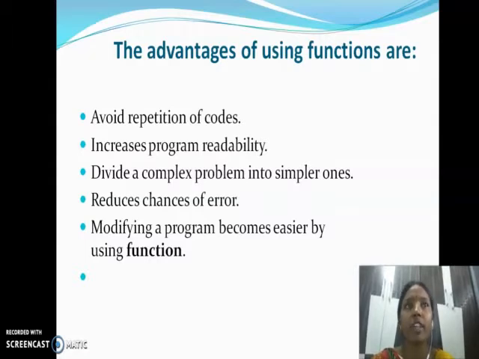So that means modifying a program. Now, what are we modifying? We are not completely modifying the WhatsApp program. We are just modifying a part of it. That will be done with the help of functions.